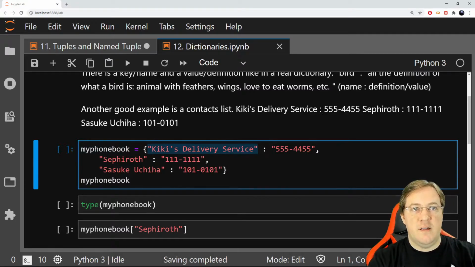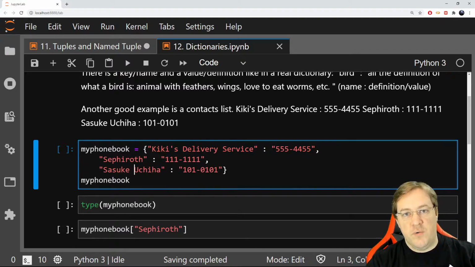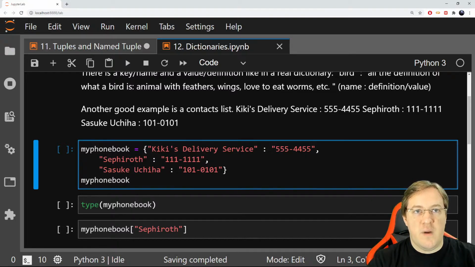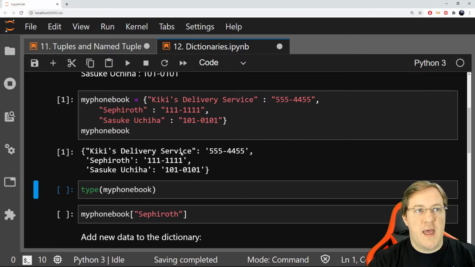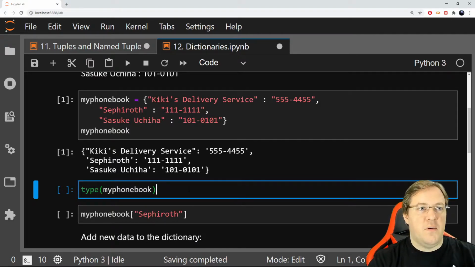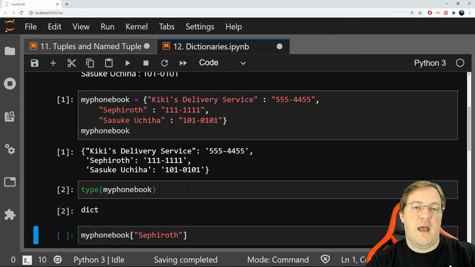Here I'm doing a list of people, so I got Sephiroth, I got Sasuke Uchiha, and Kiki's delivery service. Each come with their phone number. So once I put the name, I use the colon, and then I use another string to give the phone number. And I will separate all that with a comma. Once I created my dictionary, I look at it, I can see, okay, I got all the entries I added, and it comes in a very similar way than the one we created it with the colon, etc. Now, what is the type of this? It's a dict, as dictionary.